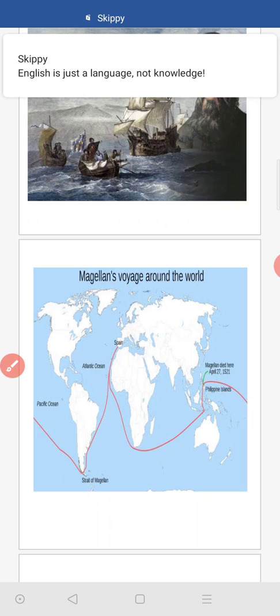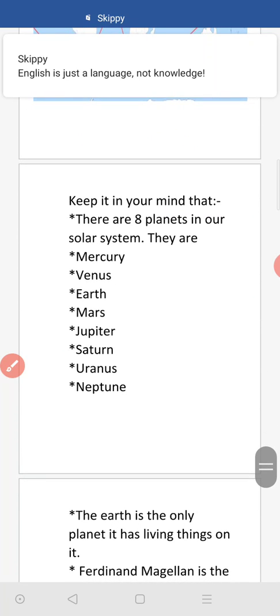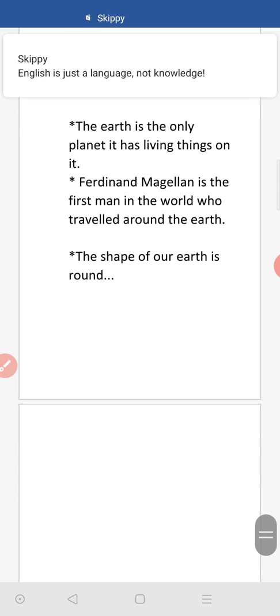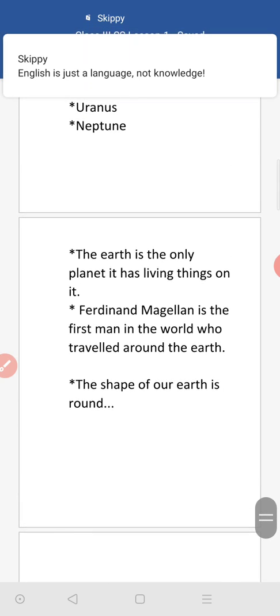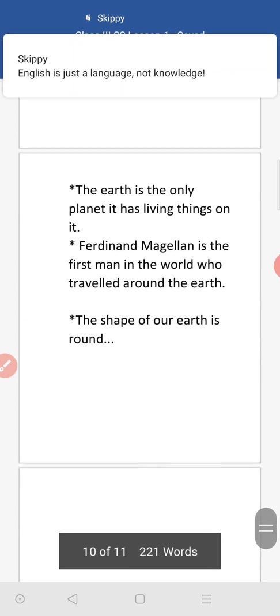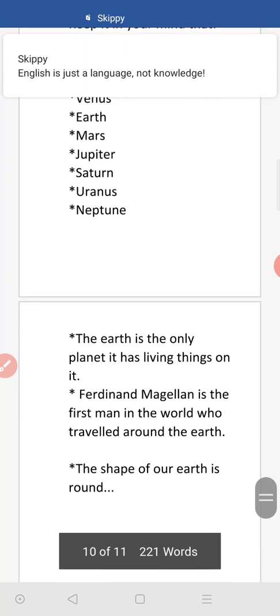Okay, then come to the next part. What are all these things? The names of the 8 planets are here. You can read them out. I will share it to your WhatsApp group. And here some important points are there. These are all the important points that we discussed in today's class. Please look at these points once again.